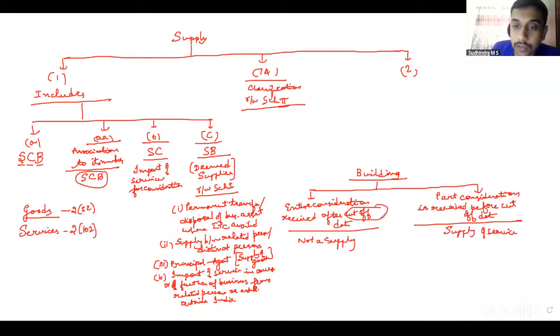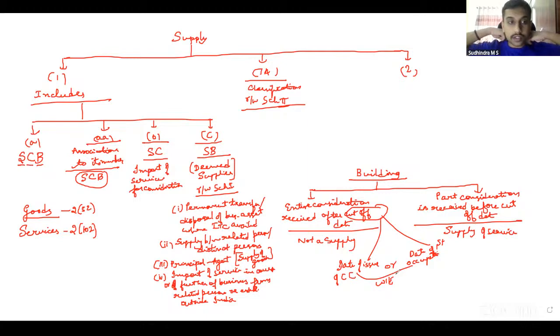What is this cutoff date? Cutoff date would be the date of issuance of completion certificate or date of first occupation, whichever is earlier. Correct? Yes, that is the cutoff date. This is with regard to building to be classified as a supply of service or not a supply, schedule 3.